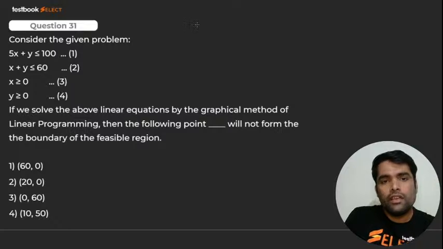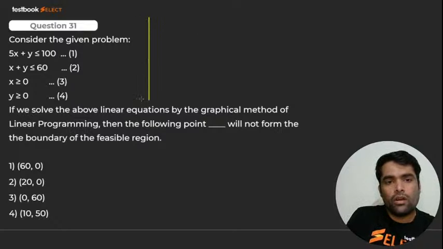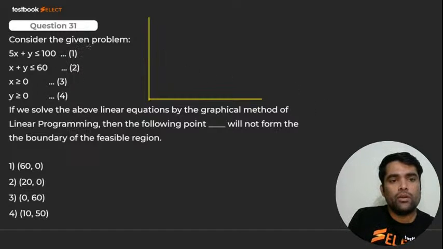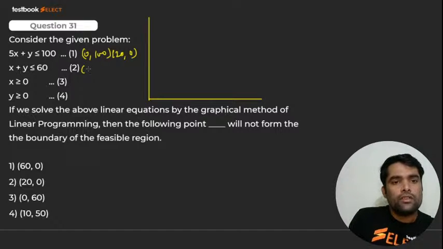Now see, here we have to draw lines. Let's draw here. So from the first equation, what will you get, my dear? If I put x is 0, you will get y is equal to 100. If I put y is equal to 0, I'll get 20 and 0 from this equation. From the other equation, I get the coordinates 0, 60 and 60, 0.